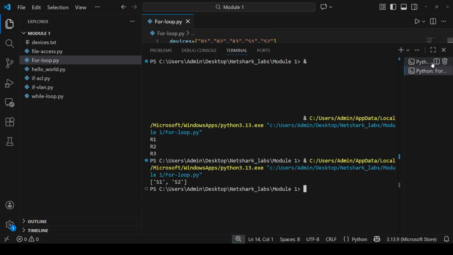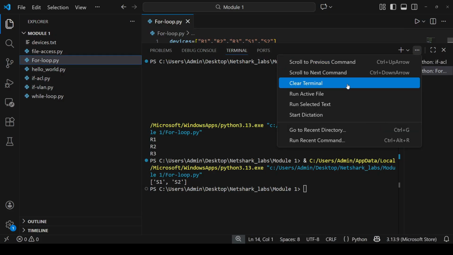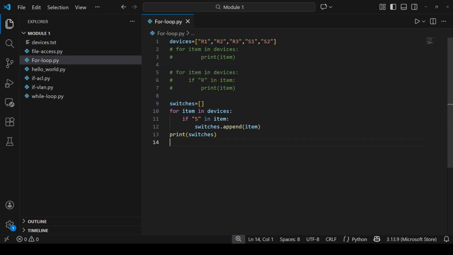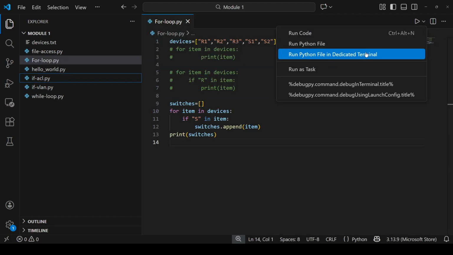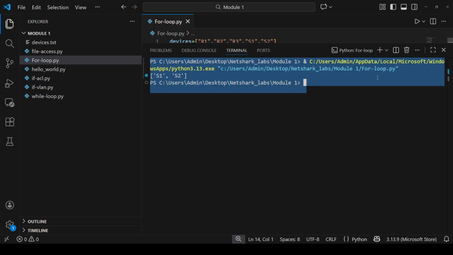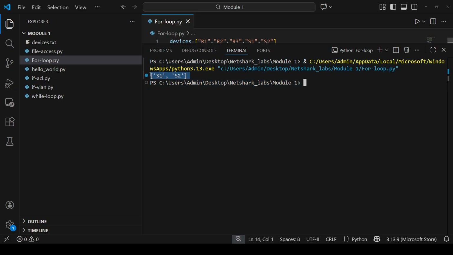See here. For more clarity, let's clear the terminal and execute it again. See, S1 and S2. So it will print just S1 and S2.